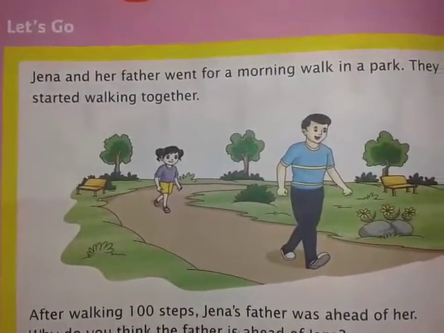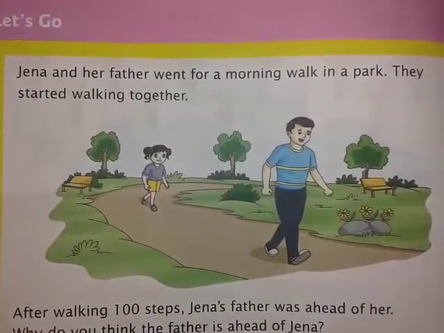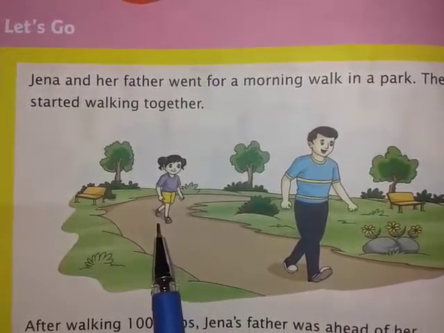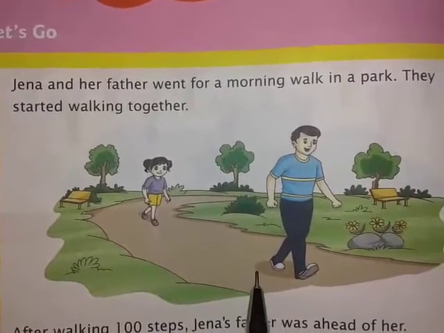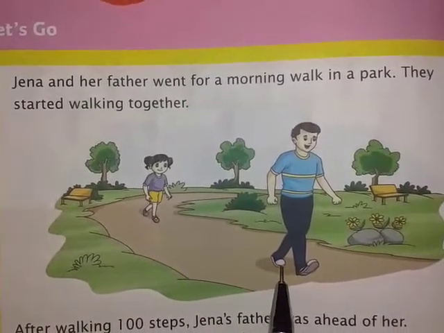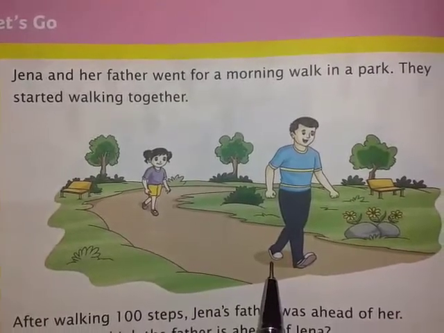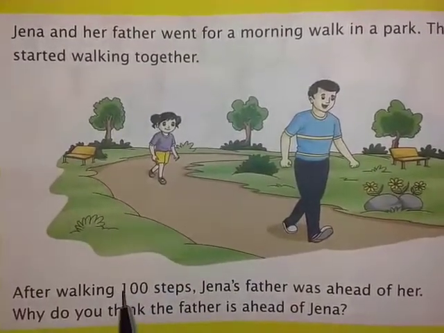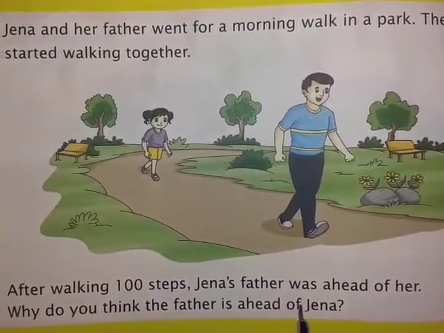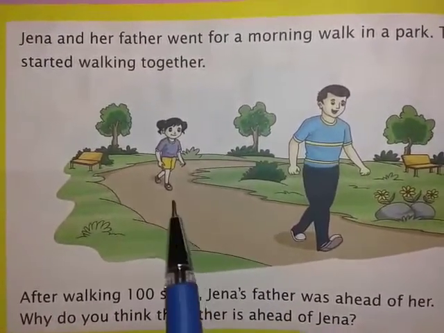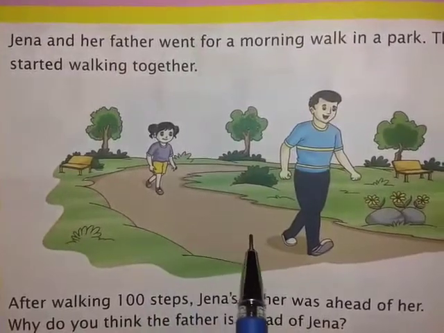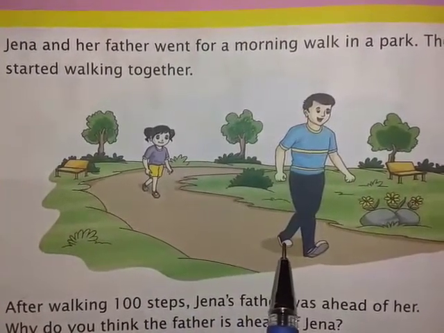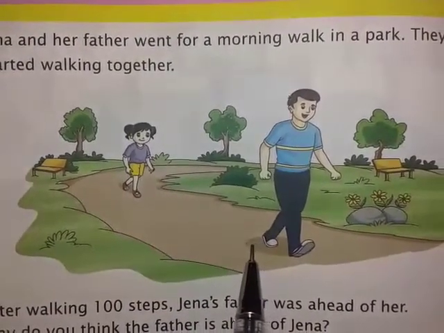See over here, a picture is given. A girl, Gina, is walking with her father in a park. They went for a morning walk in the park. Both are walking 100 steps. After walking 100 steps, Gina's father was ahead of her. Ahead means the father has crossed the child. The father has come forward, no? You can see in the picture.